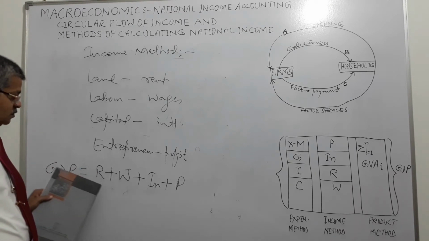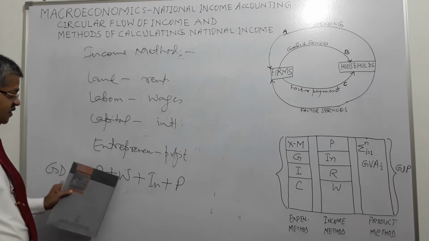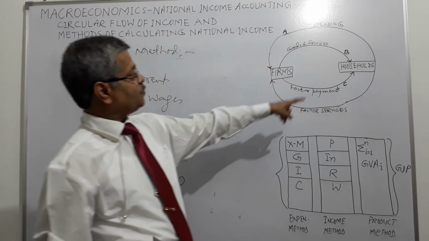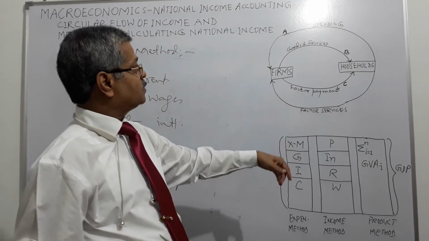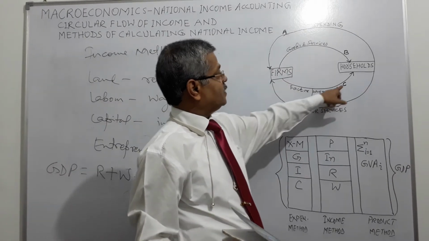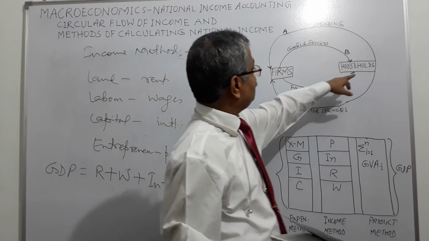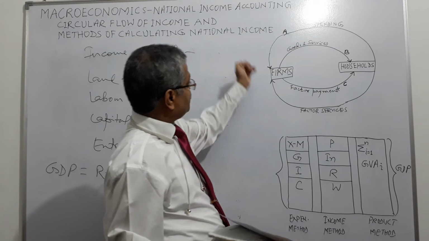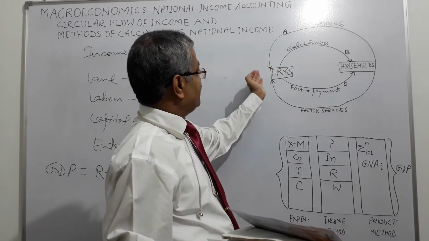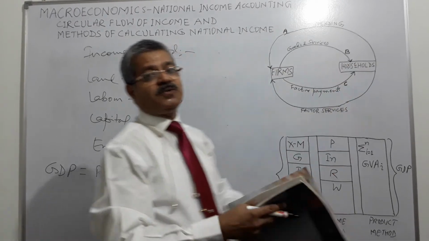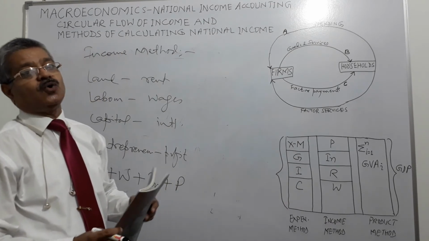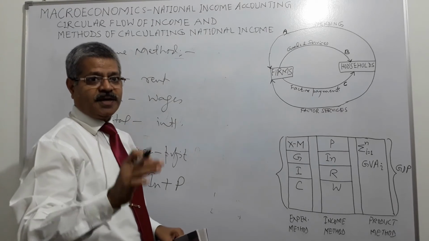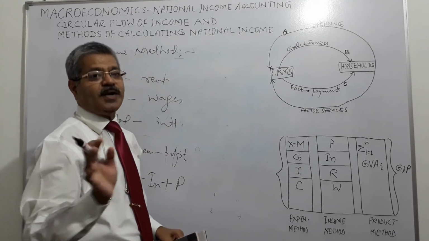GDP is equal to rent plus wages plus interest plus profit, because in the circular flow of the economy we have seen that whatever households earn, they spend on meeting their requirements, and whatever money firms have got is equal in value to the goods and services supplied by the firm to the household. Why? Because there is no export, no import, no government, no taxes, no savings, no investment.